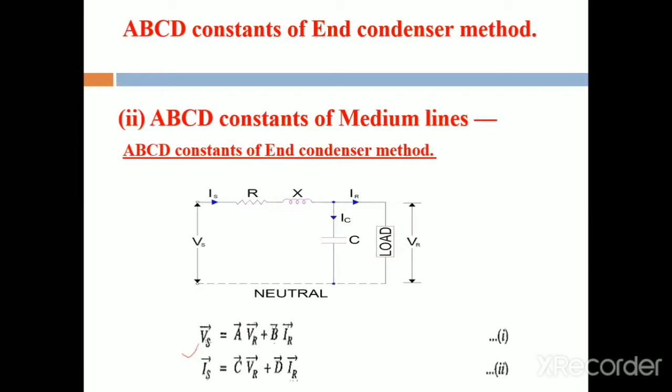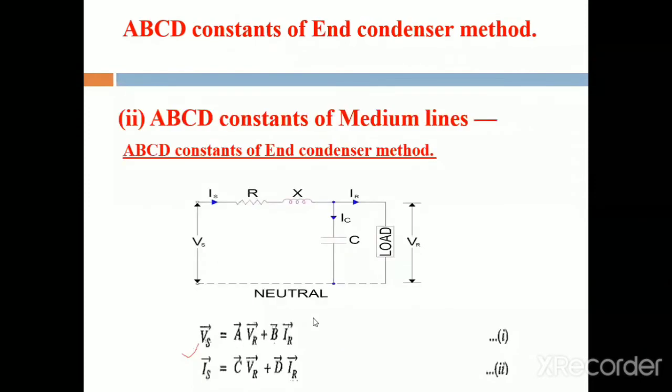This is the equivalent circuit diagram for the end condenser method. This is the sending end voltage Vs and this is the sending end current Is. Then this is the resistance and reactance, and then this is the capacitance. Therefore, IC is the current flowing through this capacitance, IR is the receiving end current, and VR is the receiving end voltage.